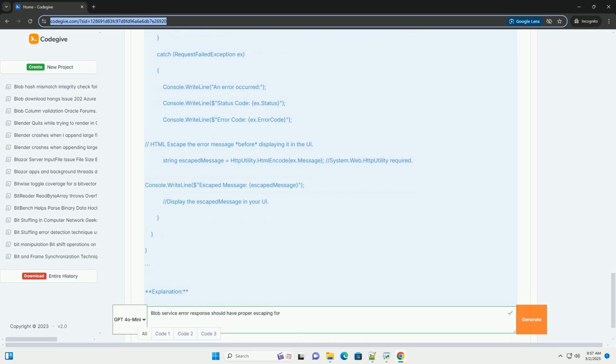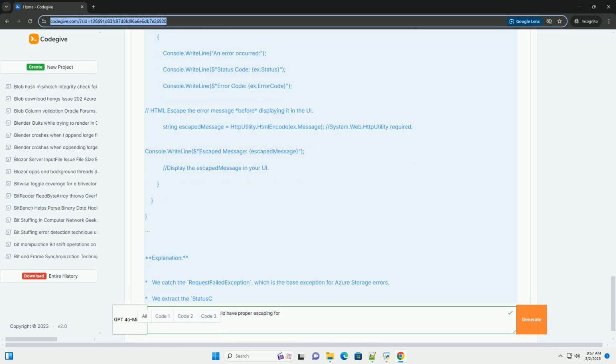Imagine your application allows users to specify a container name. If the user provides a container name containing HTML/JavaScript injection, such as script alert XSS /script, and this name causes an error, for example container already exists, the error message might include this malicious script. If the application displays this unescaped message in the UI, the script will execute.